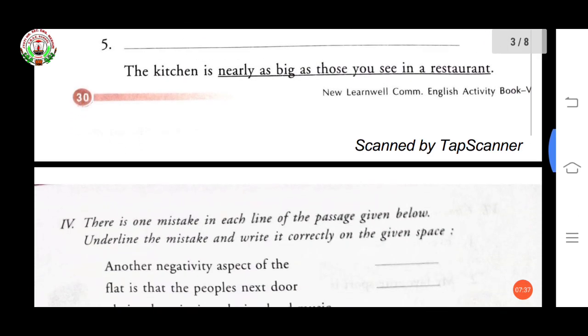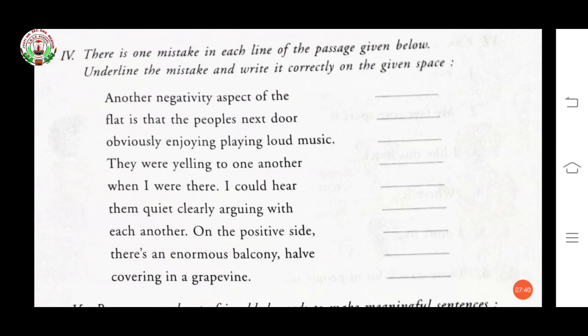Now next exercise. Fourth one. There is one mistake in each line of the passage given below. Underline the mistake and write it correctly in the given space. Okay, so we have to first underline the mistake. Don't forget to underline the mistake, and after that you have to write the correct spelling or correct word in front of the space.